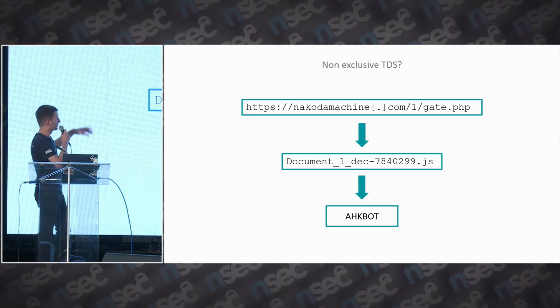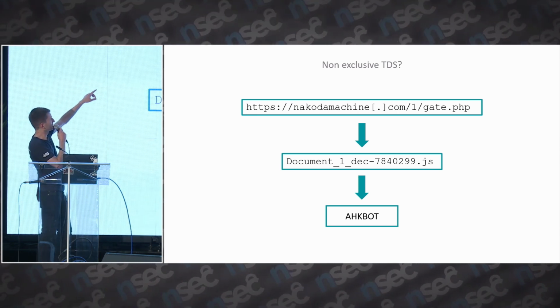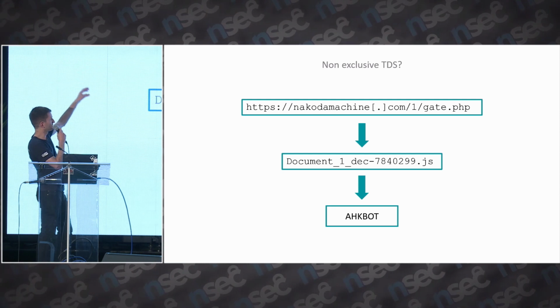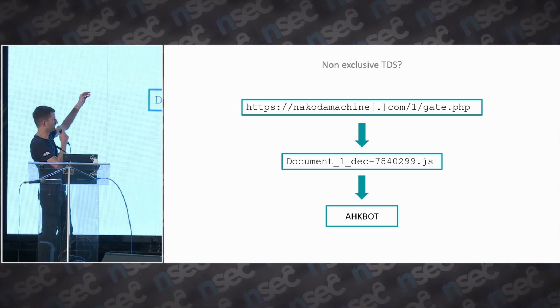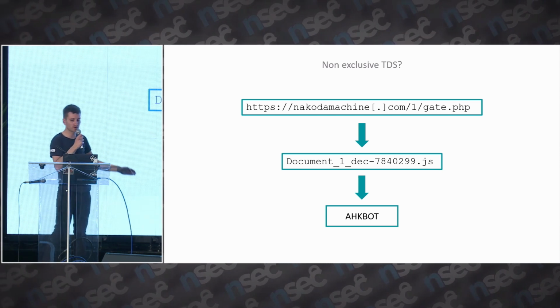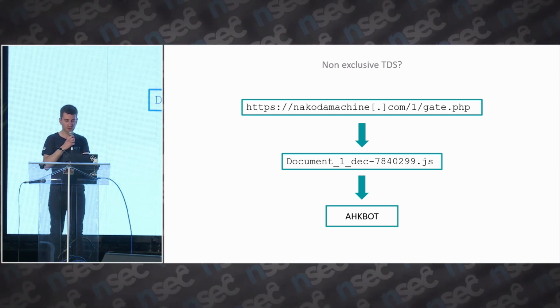So this is another chain that we found. nakodamachine.com is part of this TDS. It redirected to this document.js malicious script, and then it downloaded AHK bot. So this is clearly part of the Asylum Ambuscade operation.